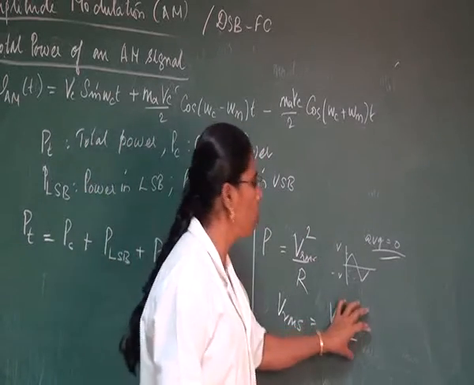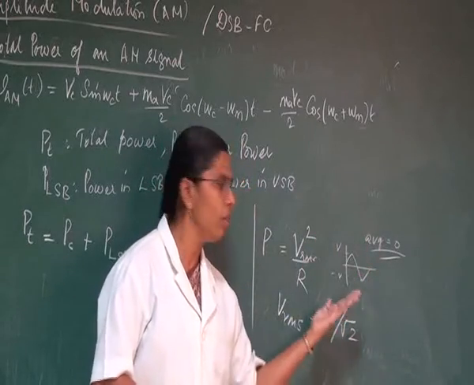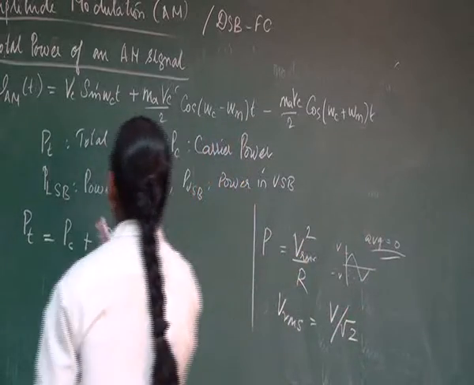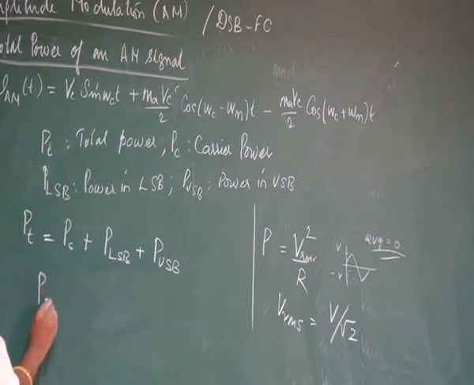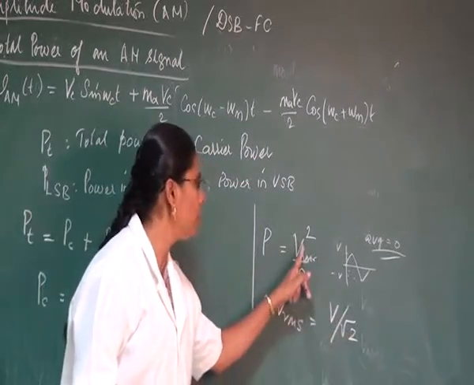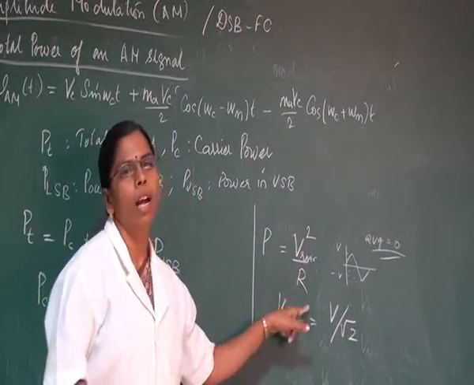Why are we using root 2? It is only at this point that the power of any signal will be maximum. That is why we are using this point, which will be V divided by root 2. So to calculate the power in our carrier signal, PC will be equal to, we have an equation V divided by root 2 for VRMS. So here it will be V divided by root 2 the whole square divided by R.